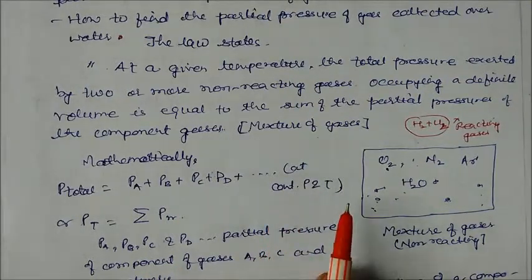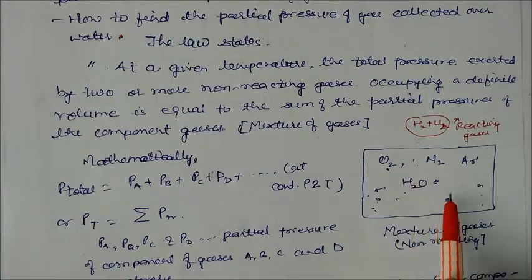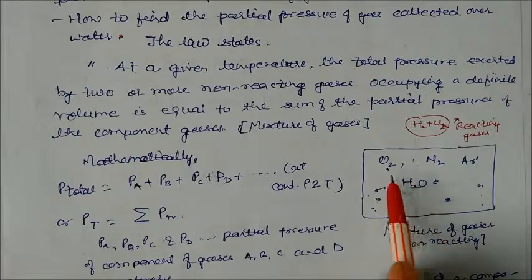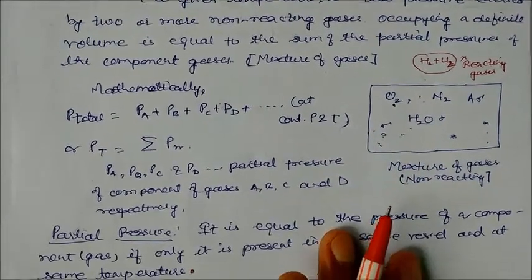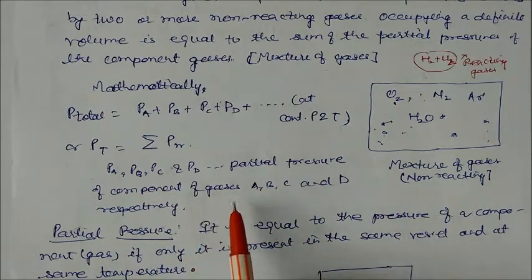So this is our container. You can see this is a vessel, with oxygen present there, nitrogen, argon, and water. Everyone is exerting pressure on each other. What are PA, PB, PC and PD? These are the partial pressures of component gases A, B, C and D respectively.